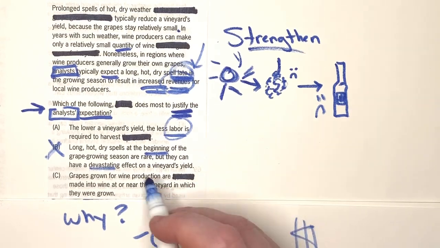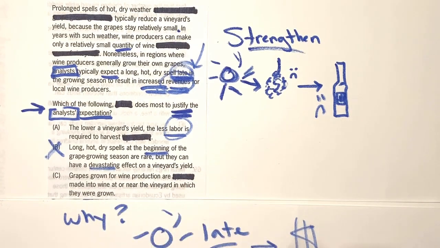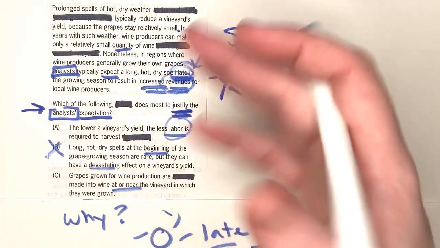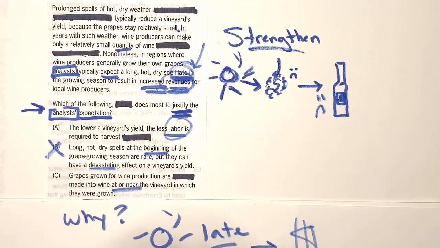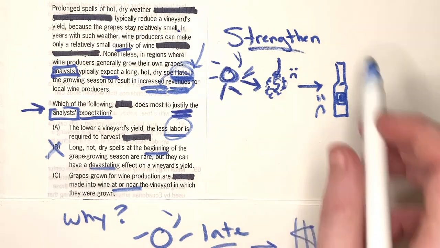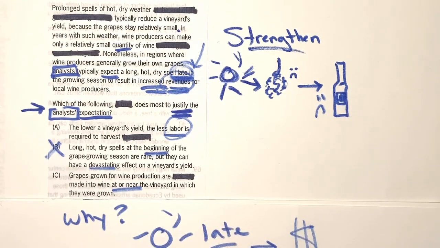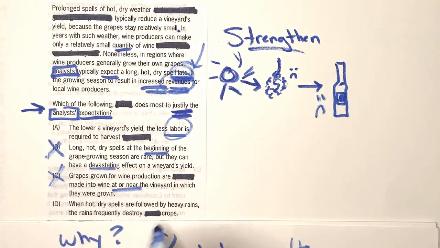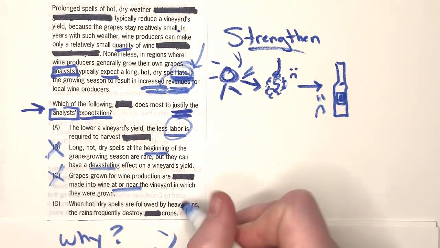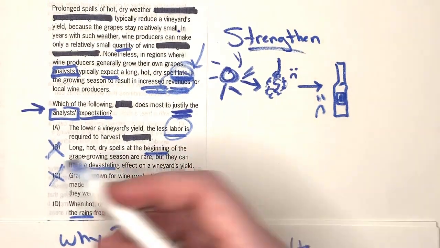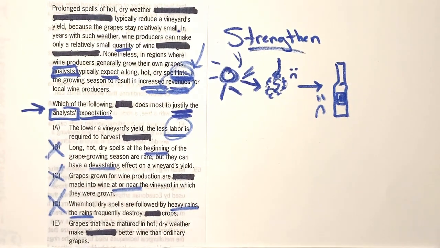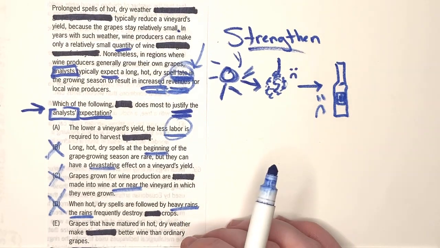C says grapes grown for wine production are made into wine at or near the vineyard in which they were grown. Well, at or near the vineyard, okay, great. But the relative proximity of where they're grown doesn't relate at all to why having less wine or it being hotter late in the season means that we would have more revenue. It doesn't explain that at all. D, when hot, dry spells are followed by heavy rains, the rains frequently destroy crops. Again, heavy rains, well, we're just not talking about rain at all. Does not relate.